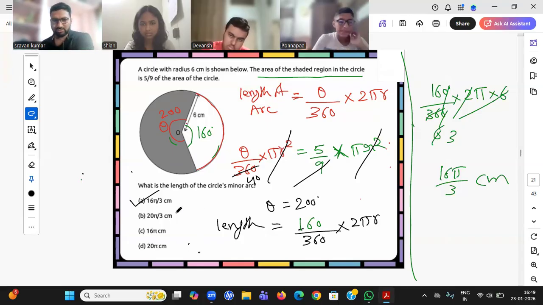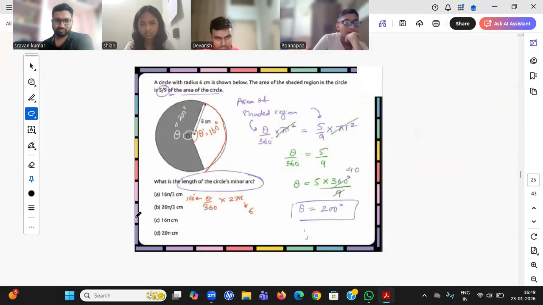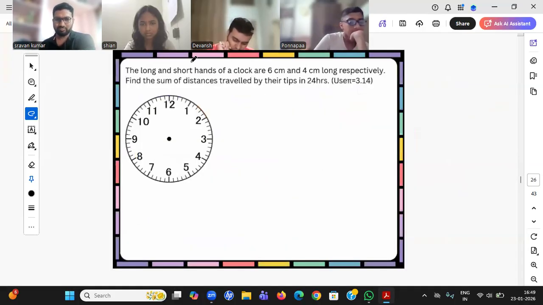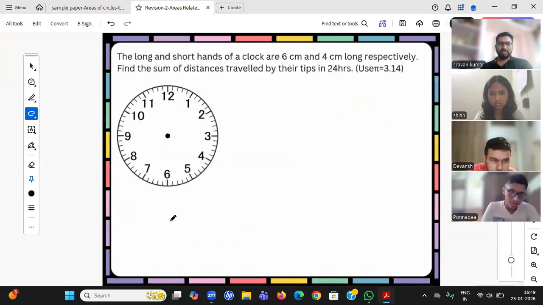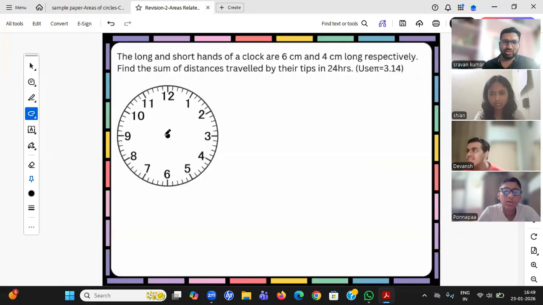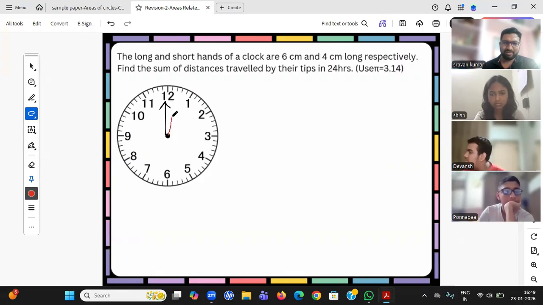Okay students, we are going ahead now. The long and short hands of a clock are 6 centimeters and 4 centimeters. So the long hand is the minutes hand, and the short hand will obviously be the hours hand.